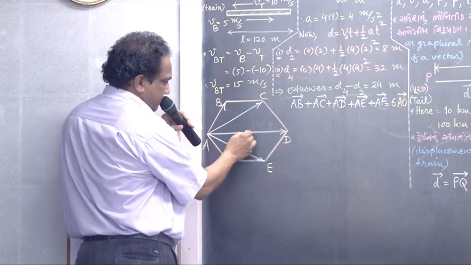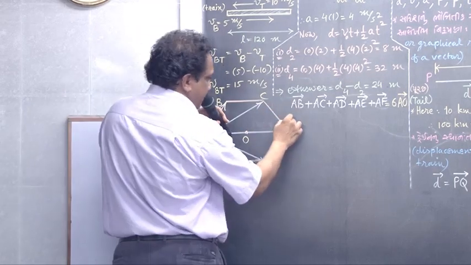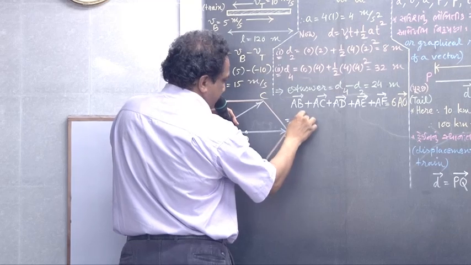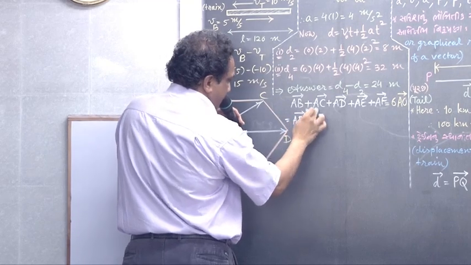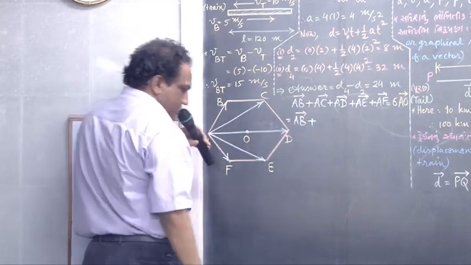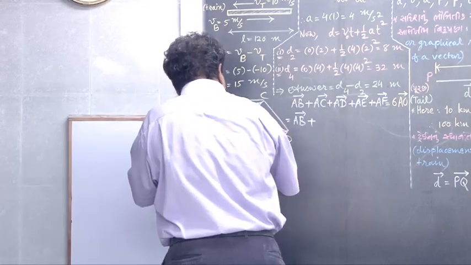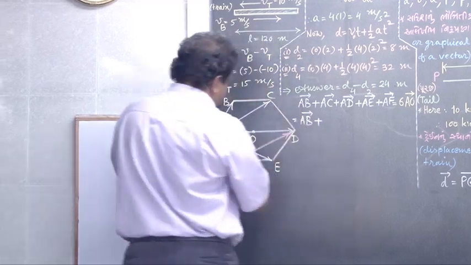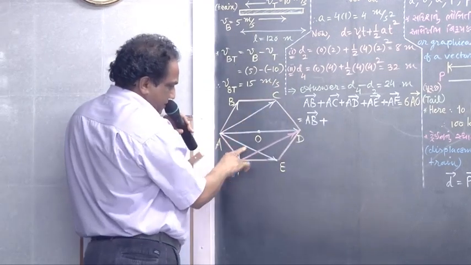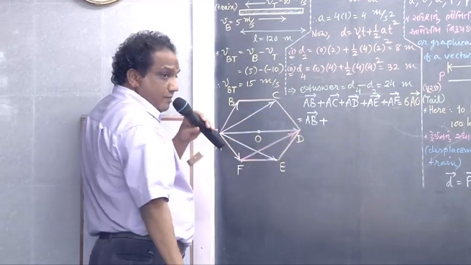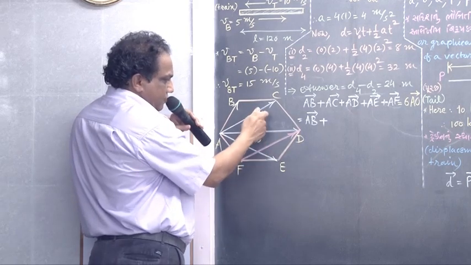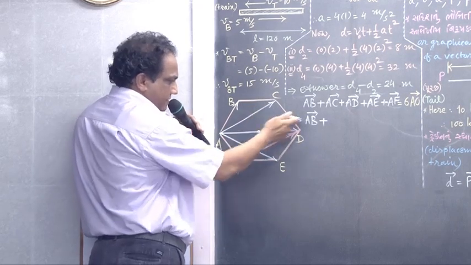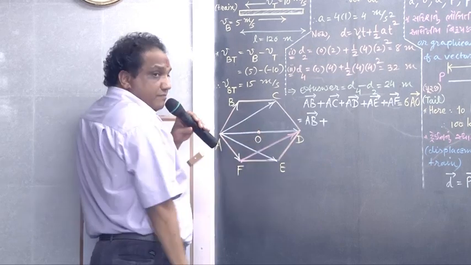Fine. Now tell me, vector AB I just give as it is. Instead of vector AC, I just write a new vector, vector FD. Instead of this vector, I am writing this vector. Any problem? Same length, you see, same magnitude, and same direction.